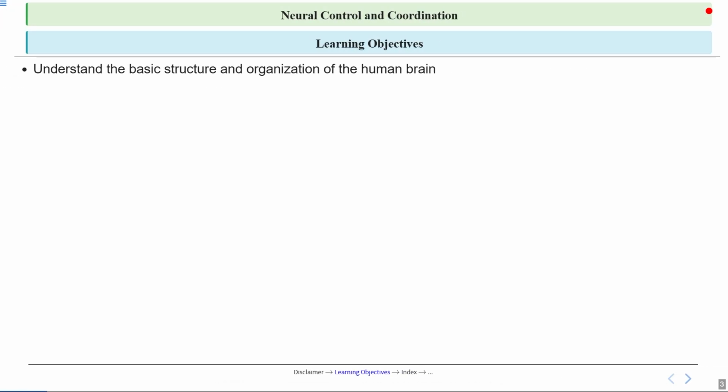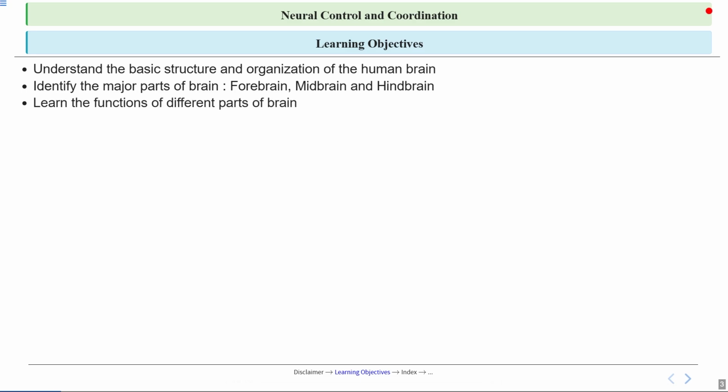Let's see today's learning objectives. First, we will understand the basic structure and organization of the human brain. Then, we will identify the major parts of the brain, that is, forebrain, midbrain, and hindbrain. Then we will learn the functions of different parts of the brain. So these are our learning objectives.